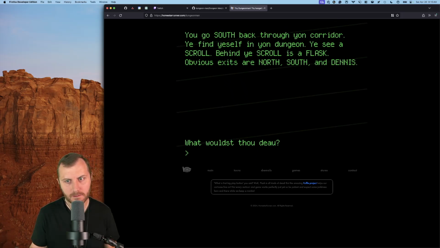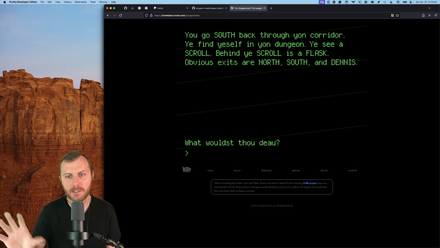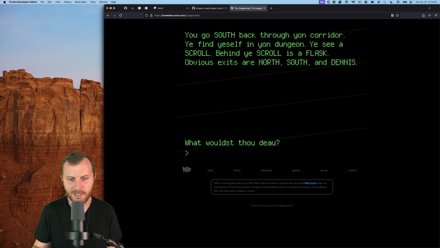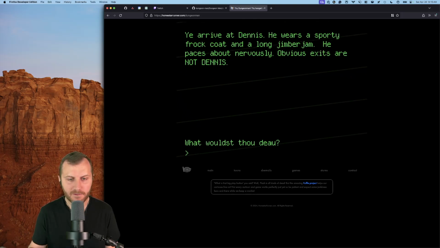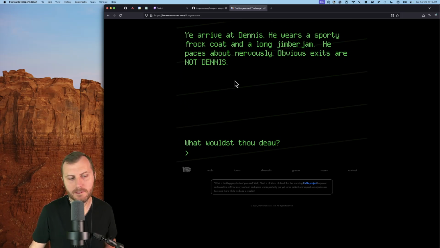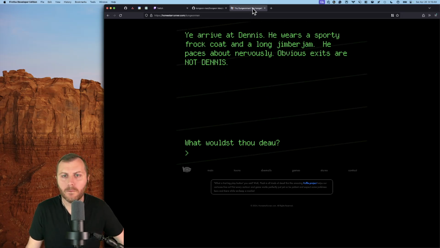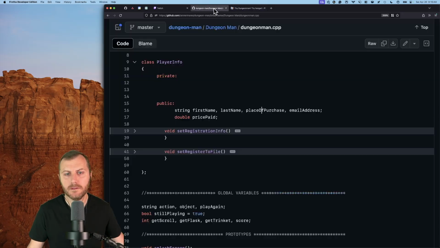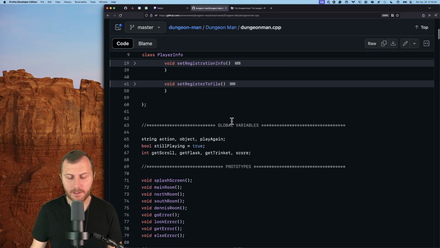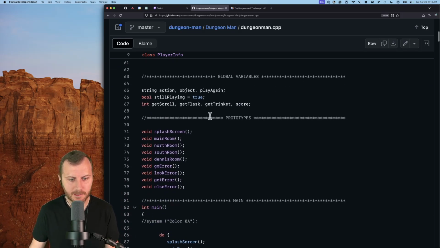And there's the main room. So this is the main room, and then there's a north, south, and a dentist, and we can go dentist even. And yeah, very funny game, and you can talk to things and grab some items and stuff. So that's what we want to make or remake. I'll leave that on so we can reference it later,